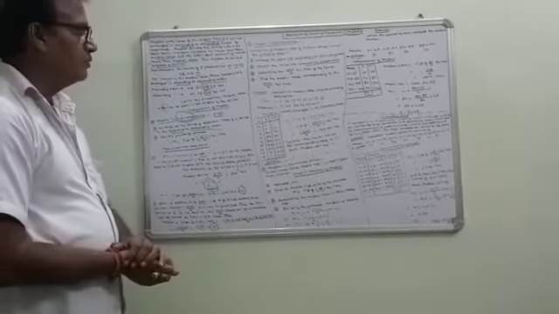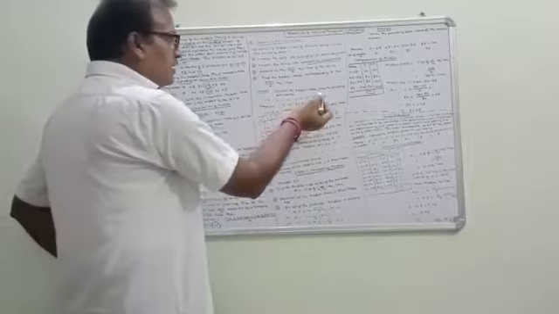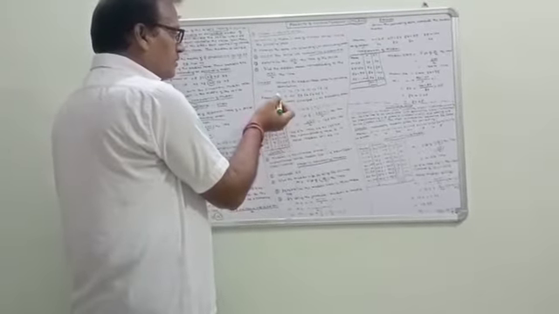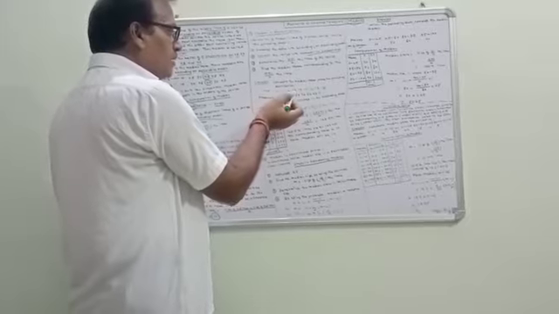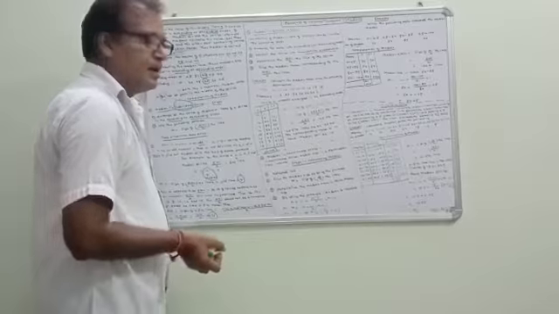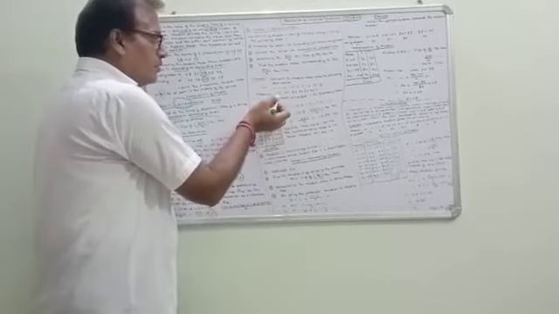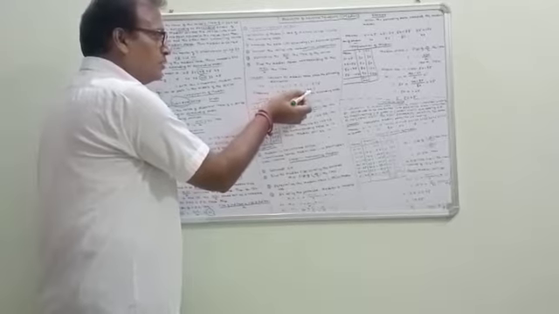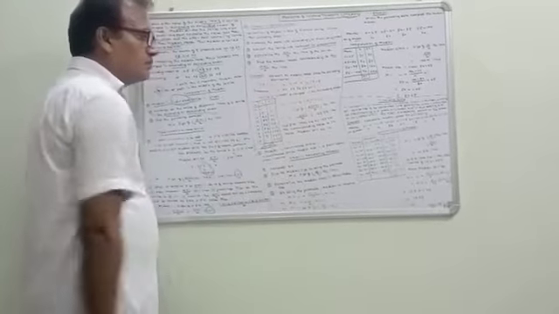Now take for example, calculate the median value from the following distribution. Items here are 10, 11, 12, 13, 14, 15, 16, 17, 18. And frequencies 1, 9, 26, 59, 72, 52, 29, 7 and 1.